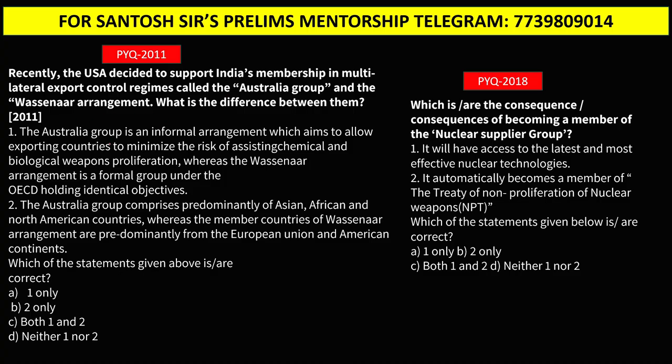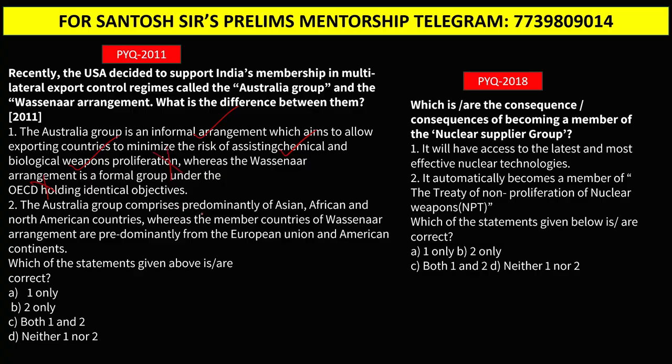Let us read this question. Australia Group is an informal arrangement which aims to allow exporting countries to minimize the risk of chemical and biological weapons proliferation. Yes. Whereas Wassenaar Arrangement is a formal group under the OECD. No, this is not a formal group under OECD. So this statement is incorrect.